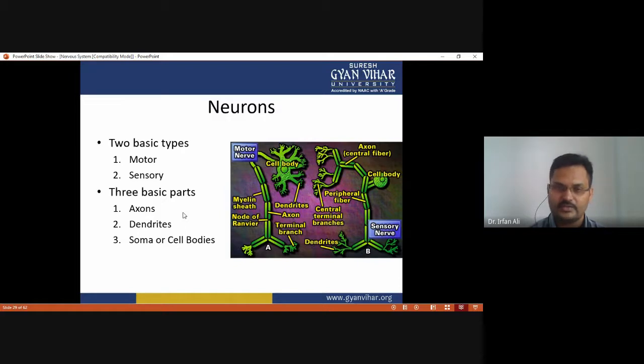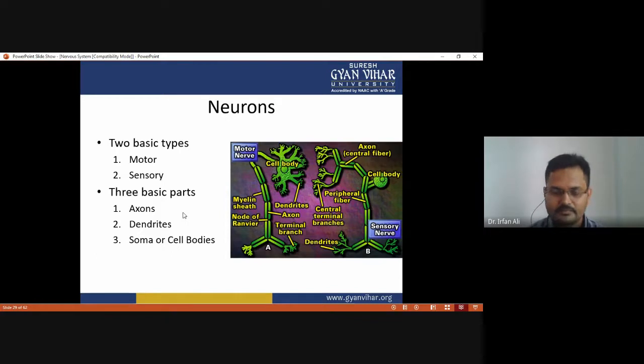As you can see in this figure, there is a cell body and dendrites, and it is myelinated, which has nodes of Ranvier and the terminal branches. This is a motor nerve, and on the right side, this is a sensory nerve, which has a central fiber and a peripheral fiber.